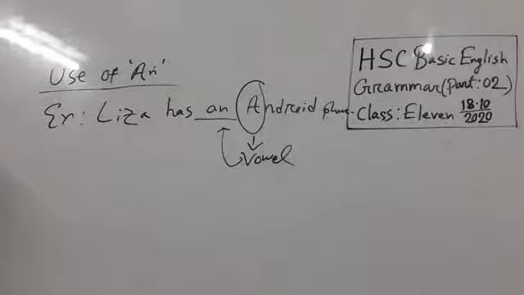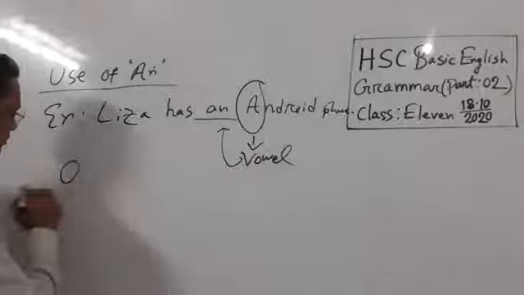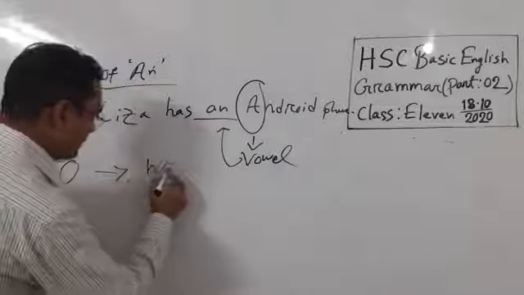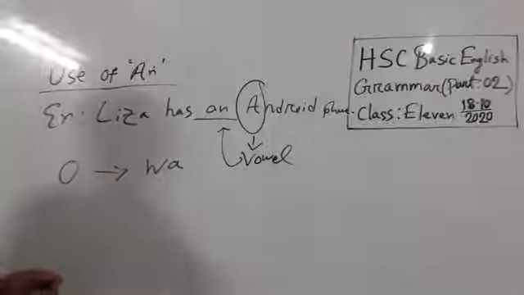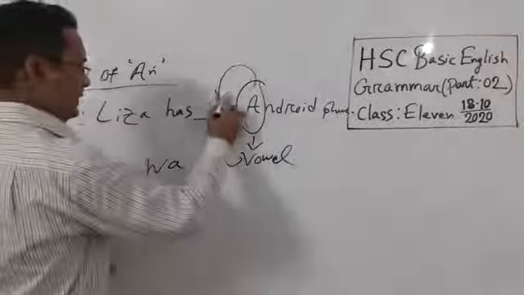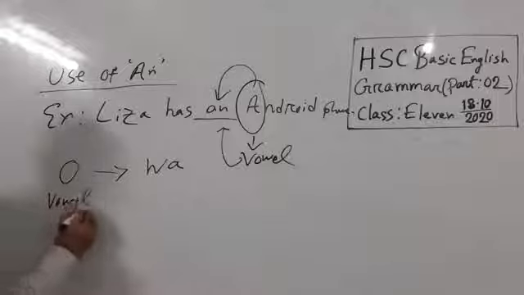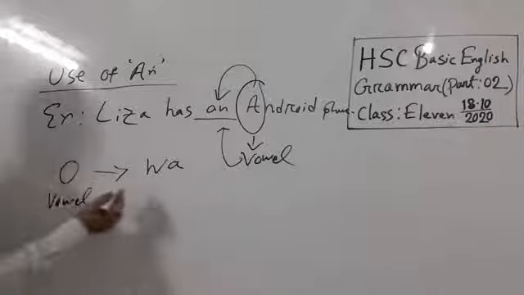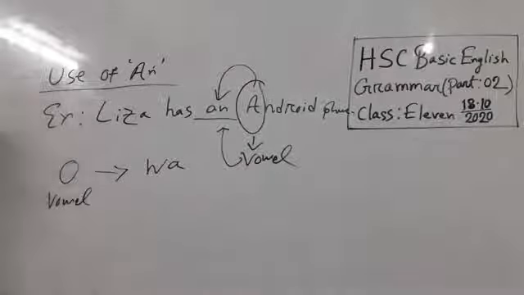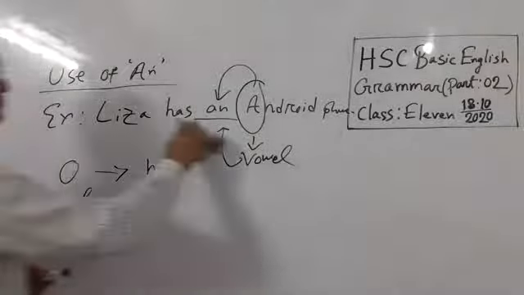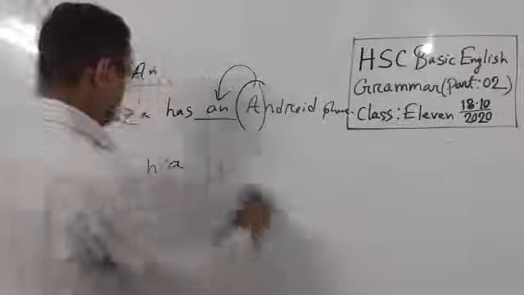So why am I using an here? Because this A is a vowel, and that's why I use an. I think it's not tough to understand. So gradually before vowel we use an, but when the letter O is pronounced as wa, then we use A instead of an.